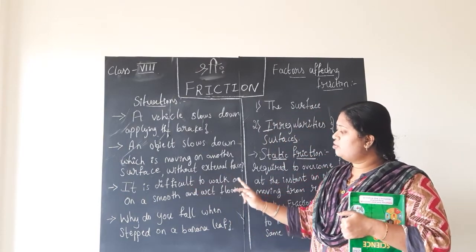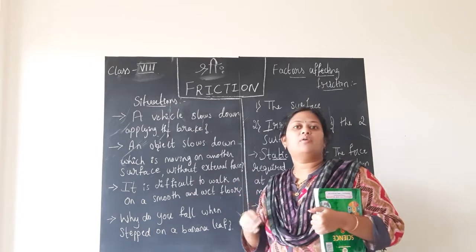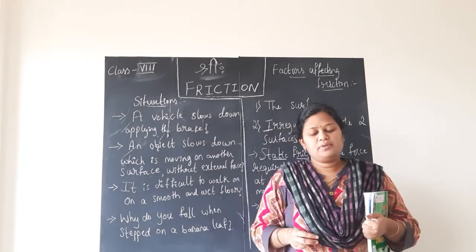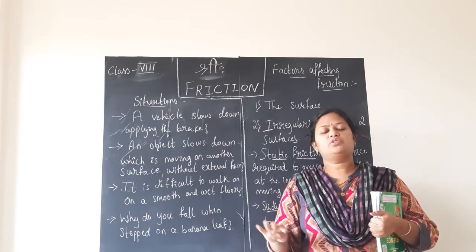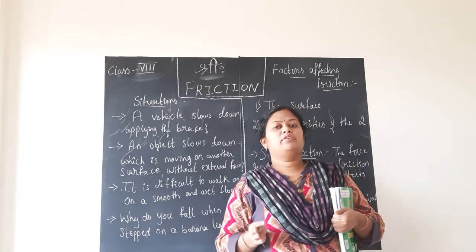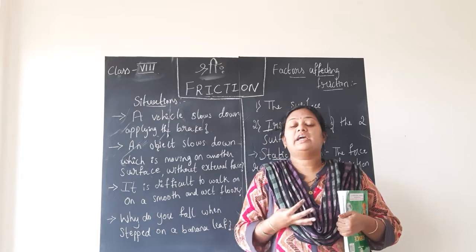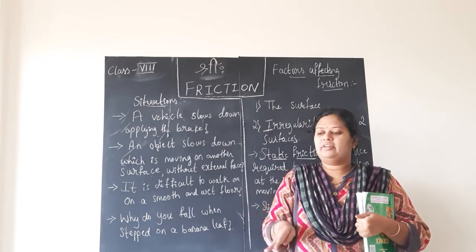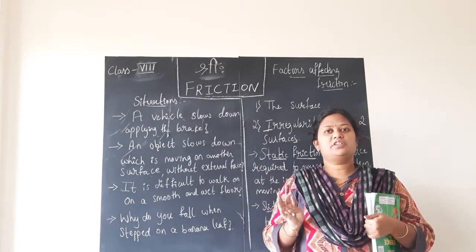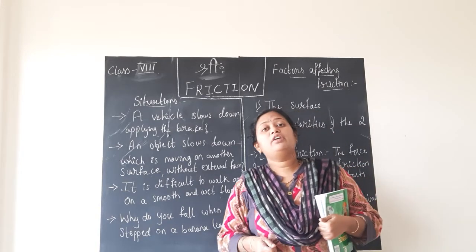It is difficult to walk on a smooth and wet floor. Why? If the surface is too smooth or slippery, you may find it difficult to walk, meaning you are scared to walk. We walk very consciously. Every step we keep, we are very conscious. Why do we fall down?